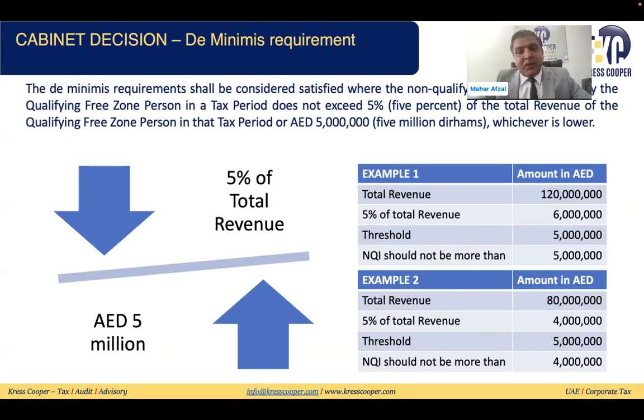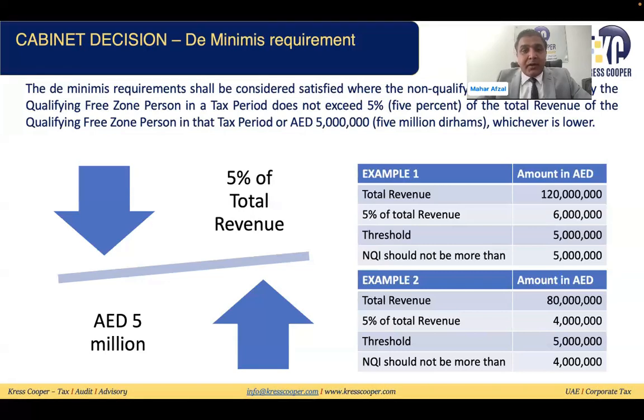In the example, we have given that total revenue is 120 million. Out of this, 5% of the total revenue is 6 million. Threshold is 5 million. So non-qualifying income should not be more than 5 million. In the same way, in example 2, total revenue is 80 million. 5% of total revenue is 4 million. Threshold 5 million. Non-qualifying income should not be more than 4 million because the criteria is 5% or 5 million, whichever is lower.